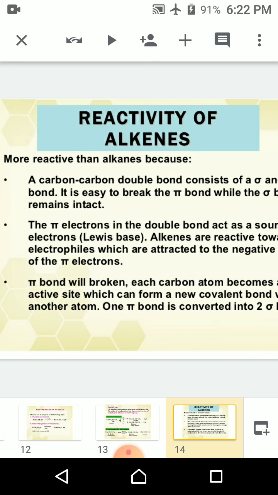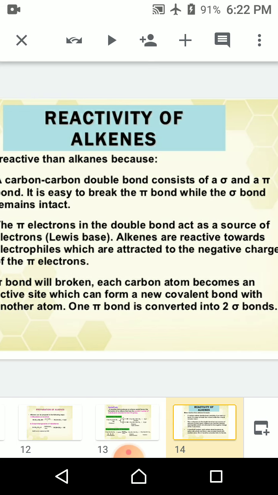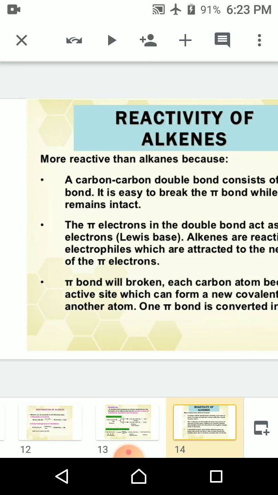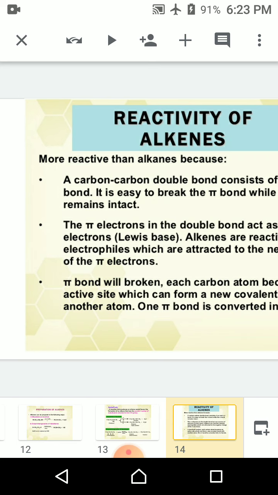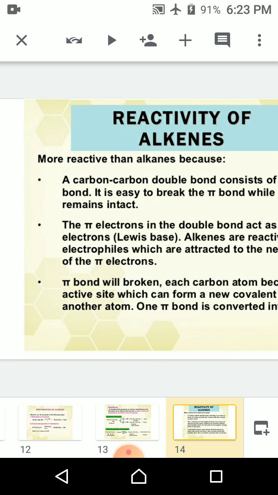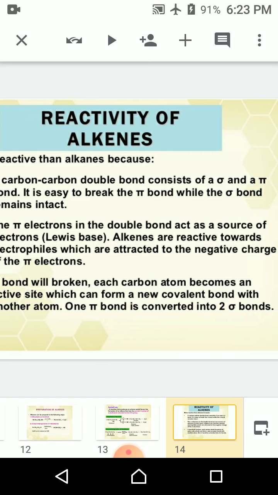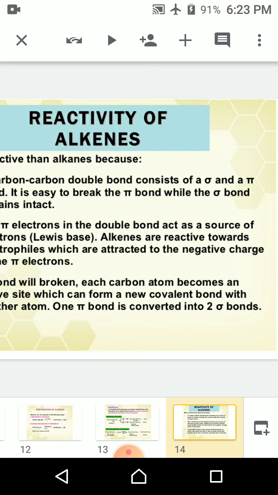Alkenes are reactive towards electrophiles, which are attracted to the negative charge of the pi electrons. The pi bond will be broken. Each carbon atom becomes an active site which can form a new covalent bond with another atom. One pi bond is converted into two sigma bonds, and that property is known as functionality. It means functionality is the character by which any double bond is broken down into two sigma bonds. It means opening of two bonding or acting sites.